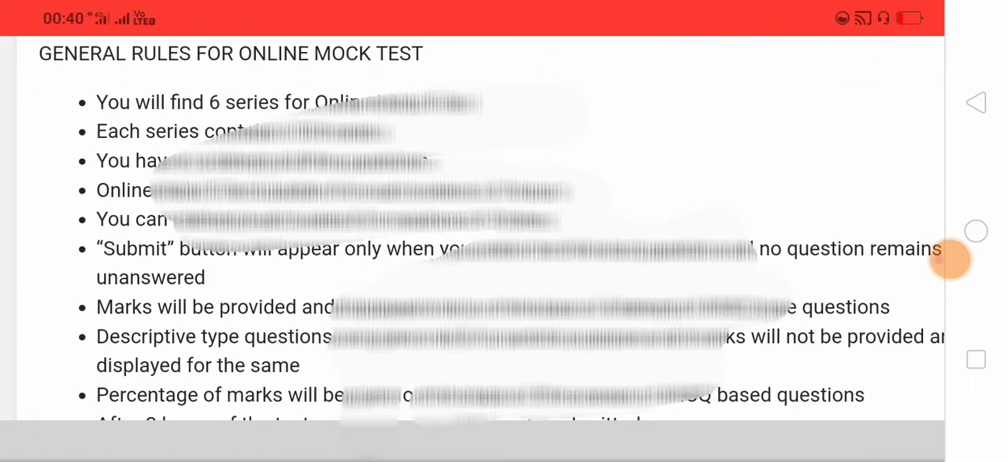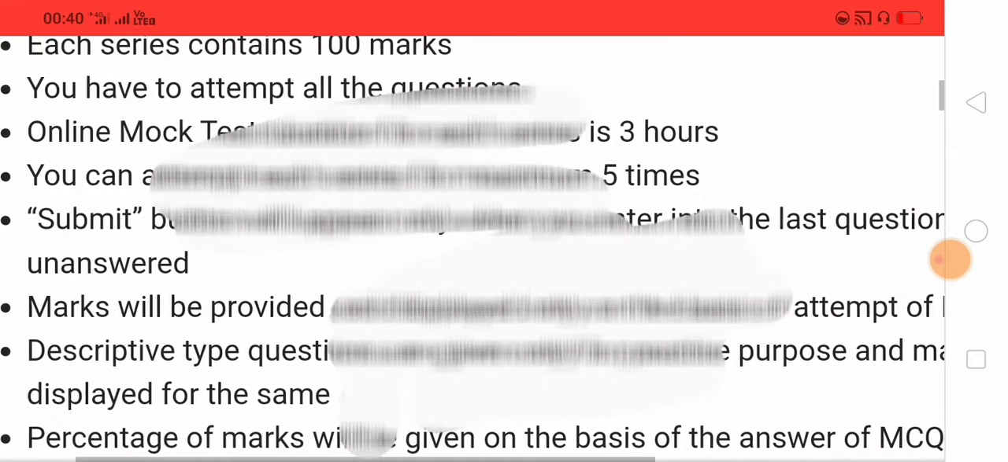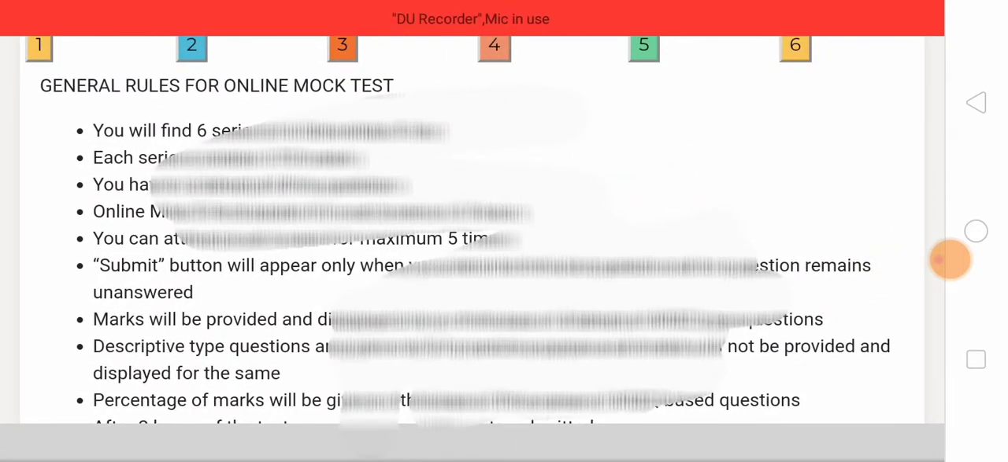The submit button will appear only when you reach the last question and no question remains unanswered. So please be careful and submit all questions with answers. Otherwise the submission is not accepted by the AI system.